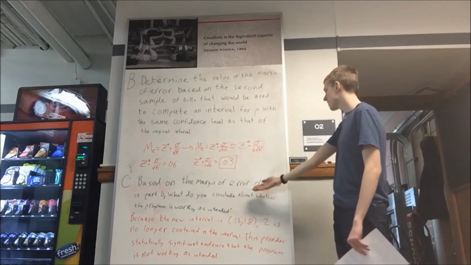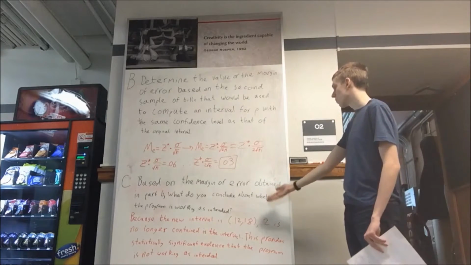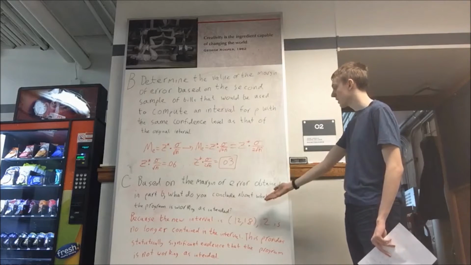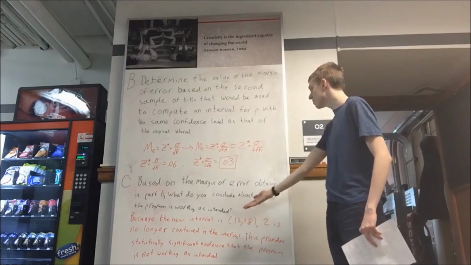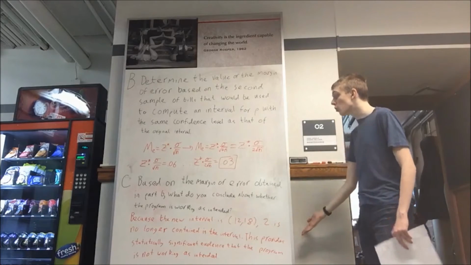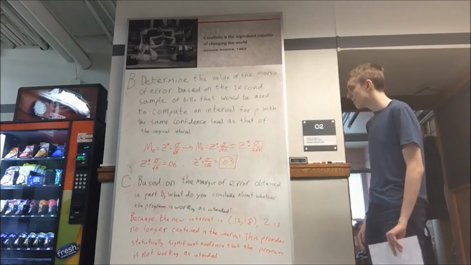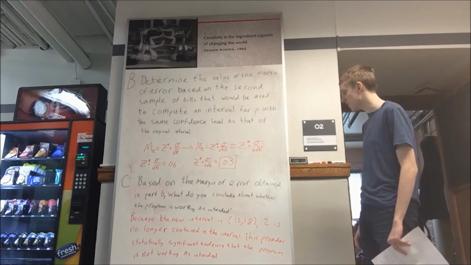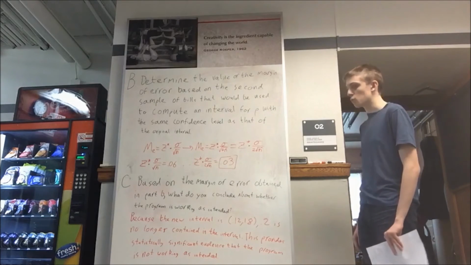Part C. Based on the margin of error obtained in Part B, what do you conclude about whether the program is working as intended? Because the new interval is 0.12, 0.18, 0.2 is no longer contained in the interval. This provides statistically significant evidence that the program is not working as intended.